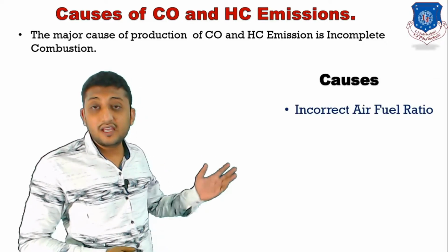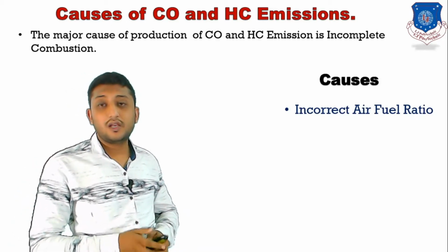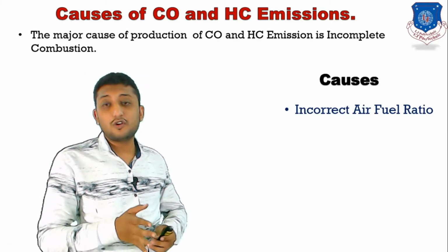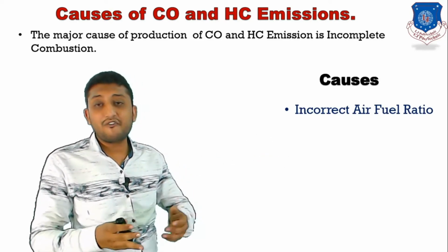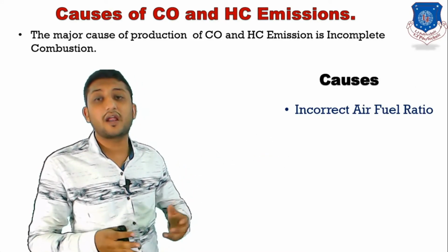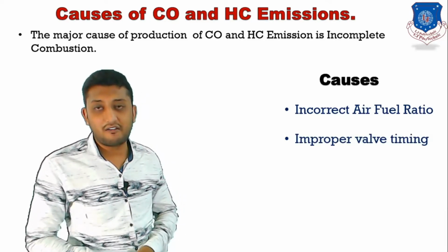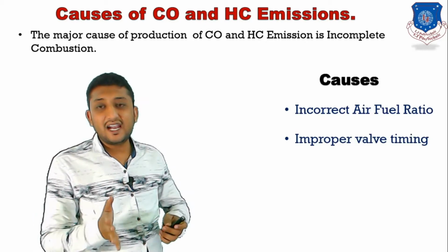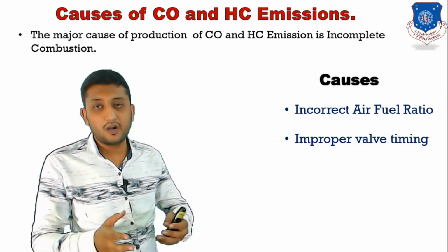First, incorrect air fuel mixture. Incorrect air fuel mixture means if inside the combustion chamber there is an over rich air fuel mixture or over lean air fuel mixture, that type of mixture is known as incorrect air fuel mixture. Second, improper valve timing. As we know, the inlet valve and exhaust valve remain open and closed for a period of time.